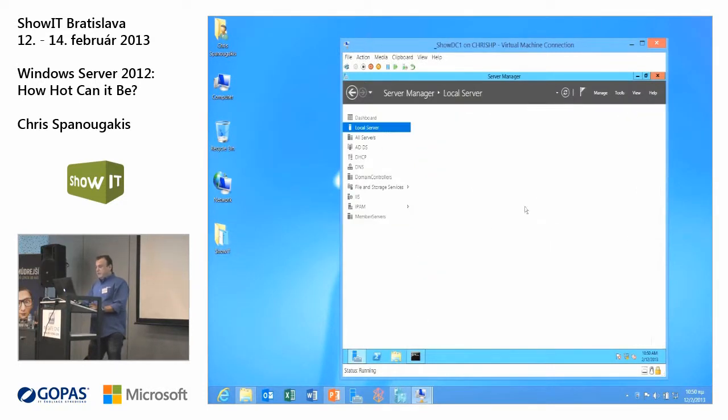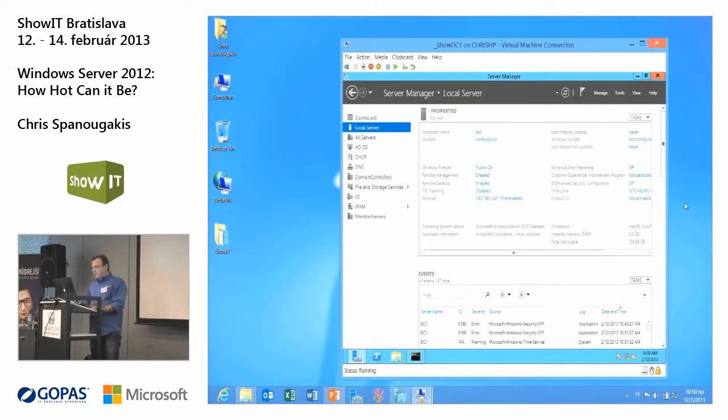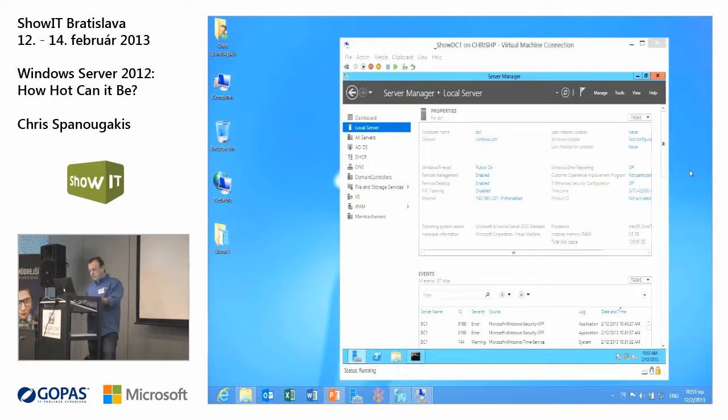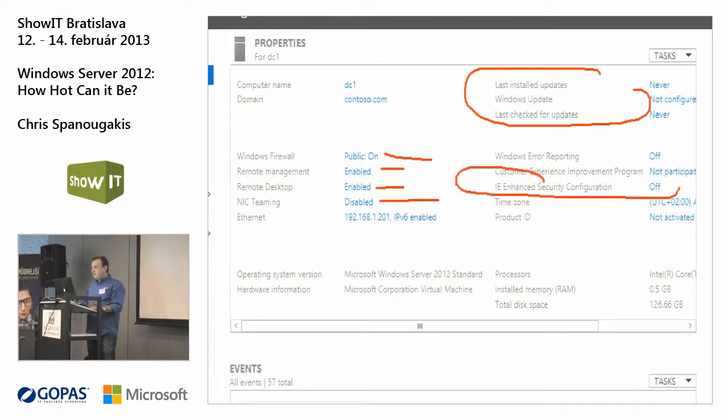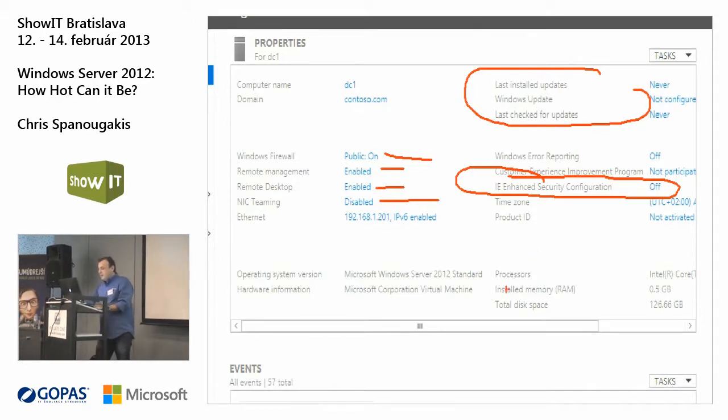What else? If you go to the local server, you also have some good information here about the computer name and the domain of this computer. Let me zoom a little bit. What about your firewall, remote management, remote desktop, NIC teaming? We will talk about NIC teaming in a while. The IP address of this computer, updates, this Internet Explorer setting that doesn't allow you to visit web pages. So this is the place to go and switch it off. This is something that everybody wants to do. I don't know why.